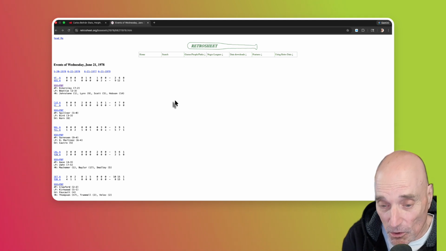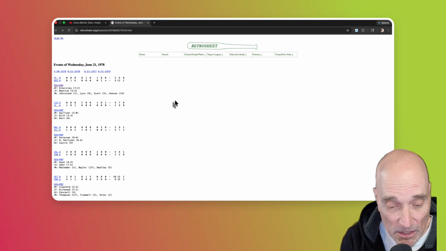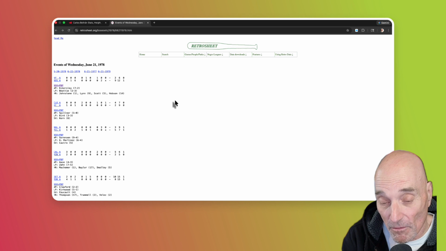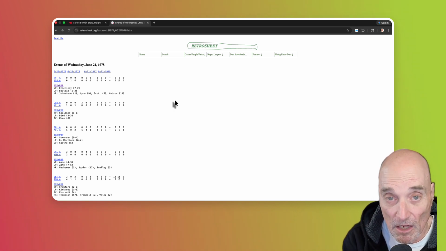baseball-reference.com and retrosheet.org. I have others as well, but those are my 2 favorites, and I hope that you use them too. Many of you perhaps know about these websites. If you don't, I hope this has helped to educate you.